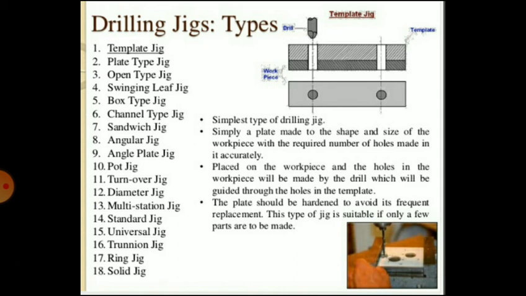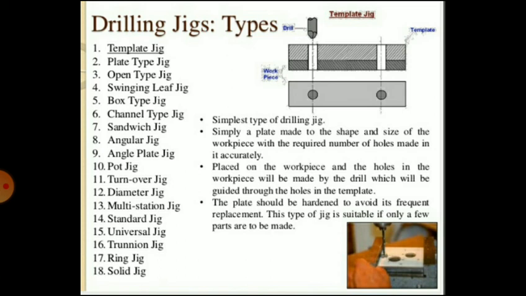After producing the hole, the template is removed, the work is removed, and another work is taken. Over that work the template is placed, and you simply guide the tool through the holes in the template. That is called a template jig. The drill is guided through these holes of the template, so the required holes are drilled on the workpiece at the same relative positions as on the template.